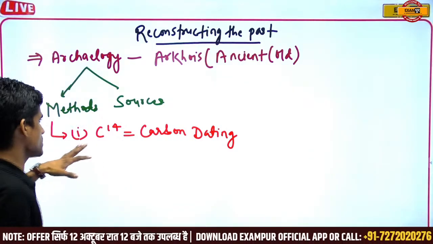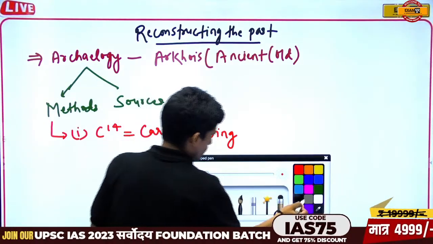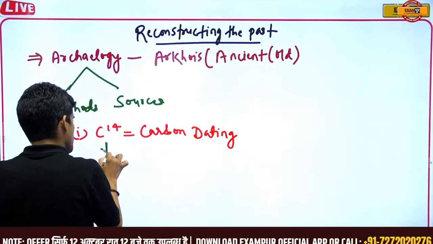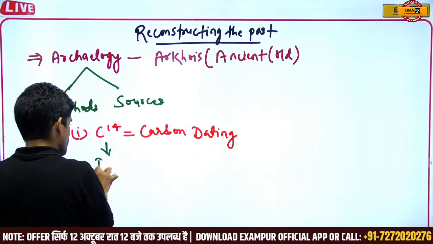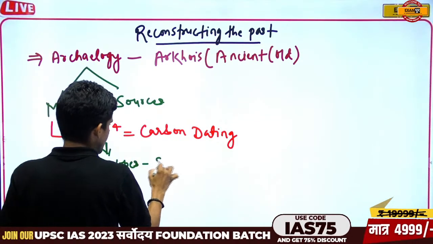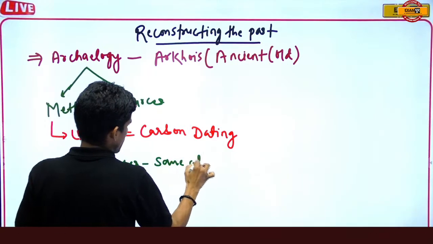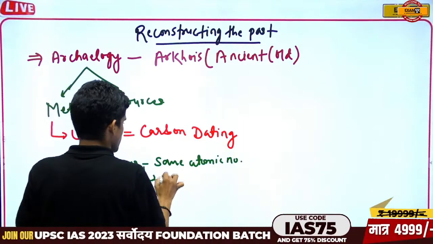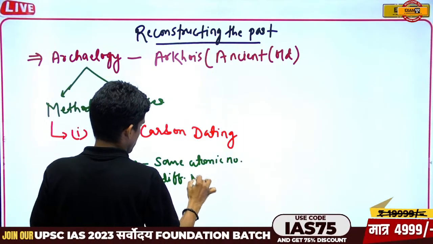What is carbon C14? C14 is basically an isotope of carbon, having the same atomic number but a different mass number.